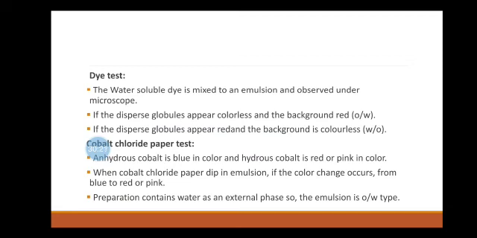Cobalt chloride paper test. Anhydrous cobalt chloride is blue in color and hydrous cobalt chloride is red or pink in color. When this cobalt chloride paper is dipped in emulsion, if the color changes from blue to pink, the preparation contains water in the continuous phase, so the type is the O/W type of the emulsion.